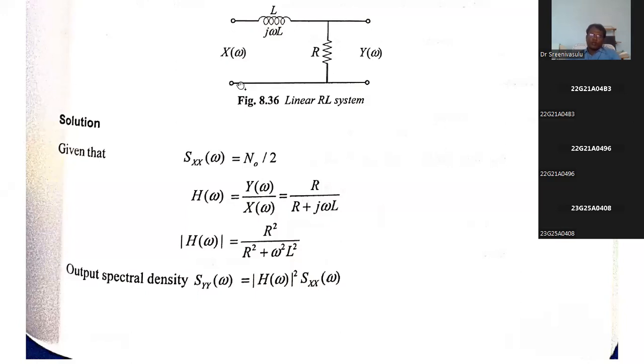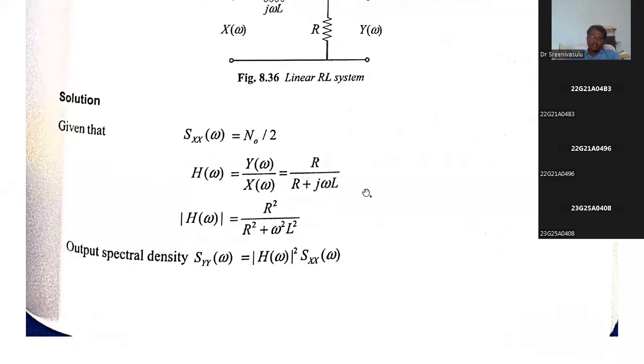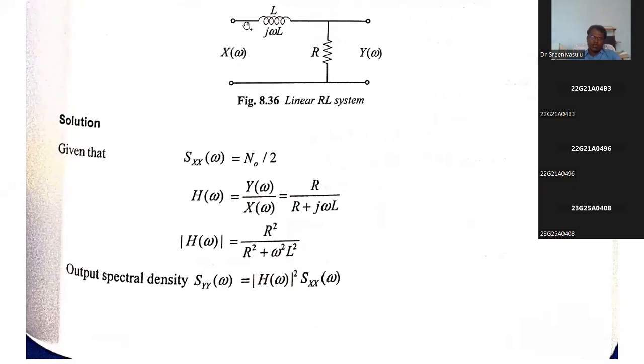Okay, then we apply KVL here. Whenever you apply KVL, you will get H of omega, which is equal to R divided by R plus j omega L. My point is, the unit here is not inductance; it is going to be inductive reactance.